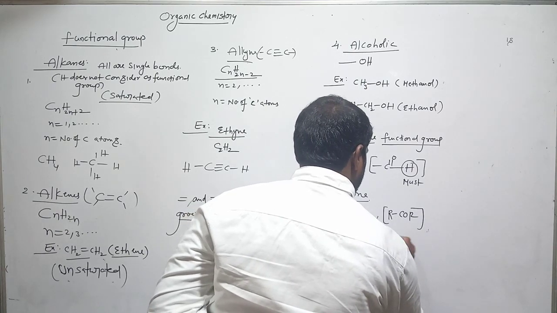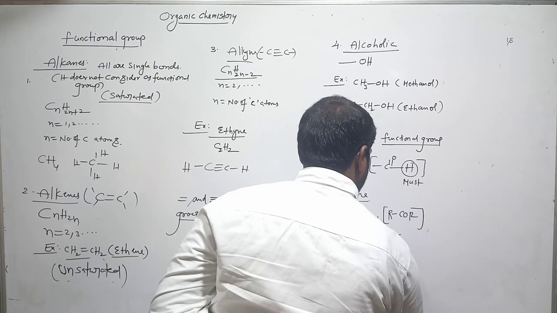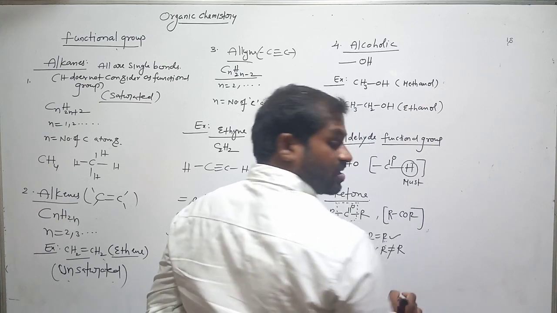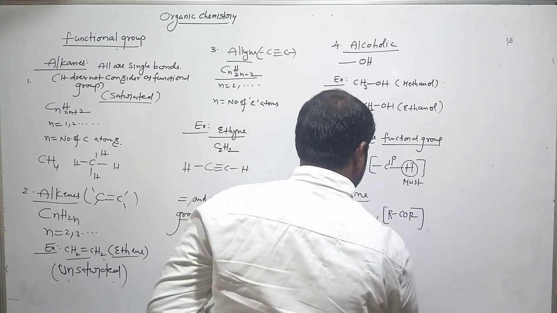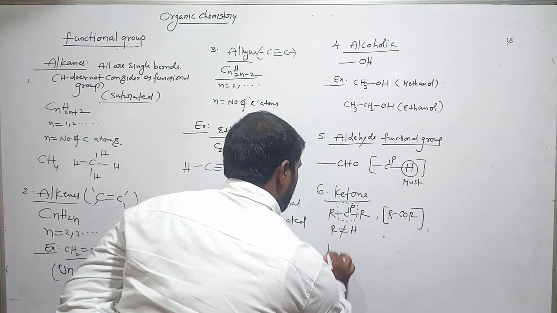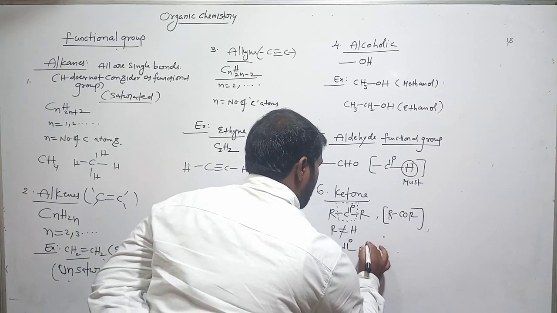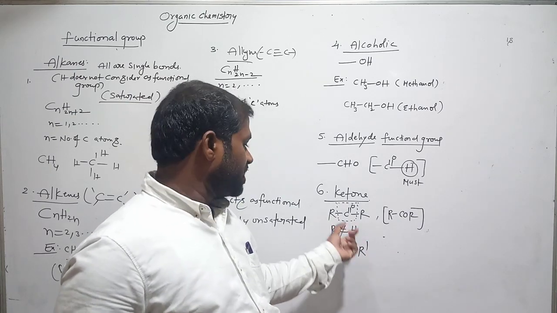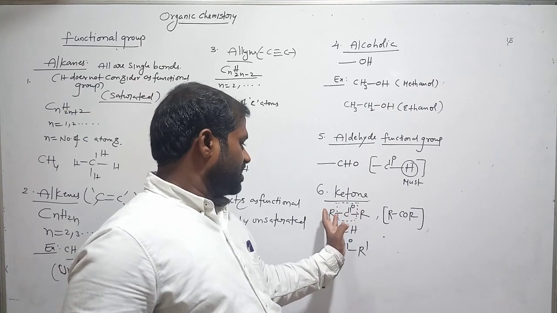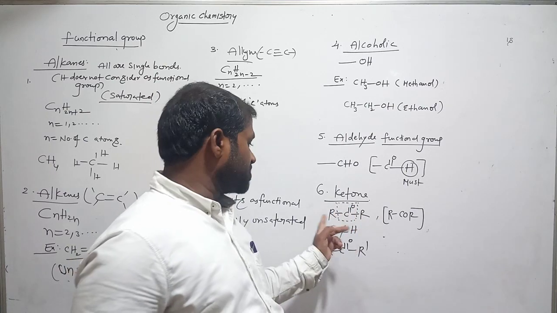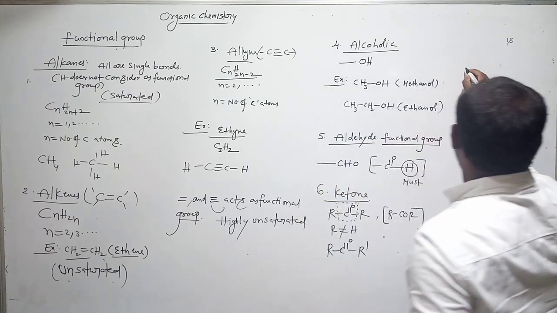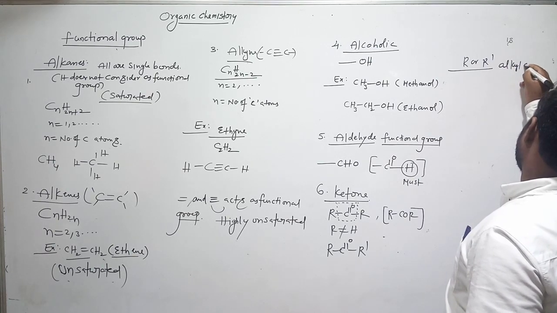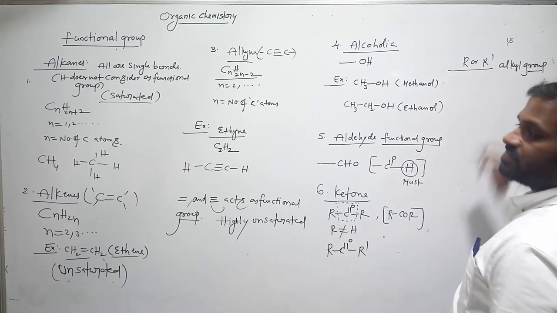R is not equal to hydrogen, that means RCOR dash. Both are different groups. Both are not hydrogens. Both can be different groups or the same groups. If C double bond O is present between two alkyl groups, where R is called an alkyl group, and R dash is also an alkyl group. What we call it is alkyl group.